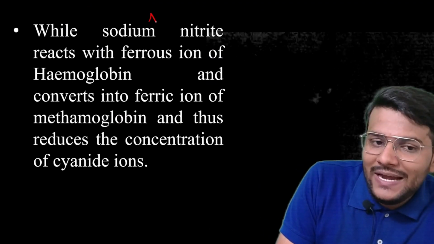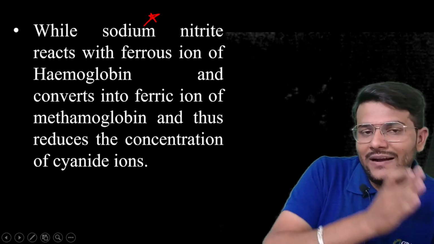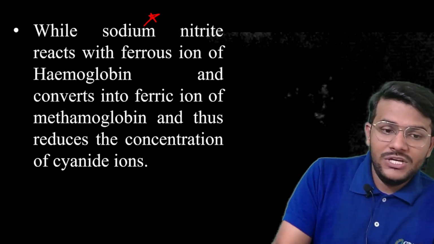While sodium nitrite is another antidote we have, both are given in combination.